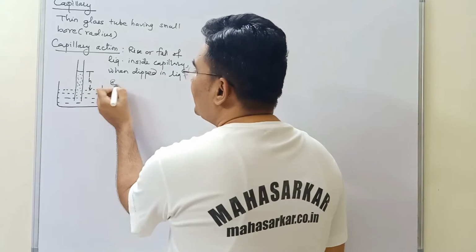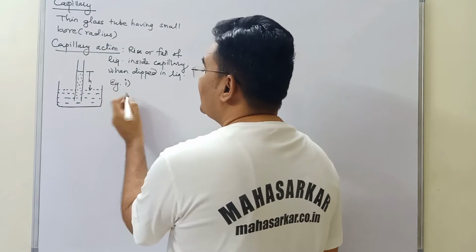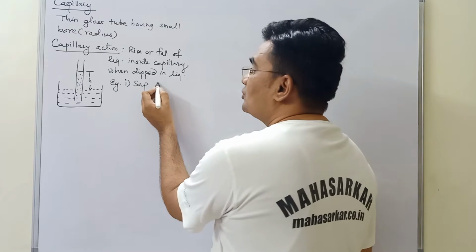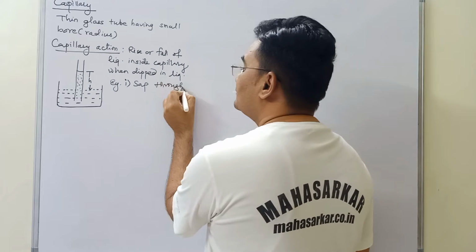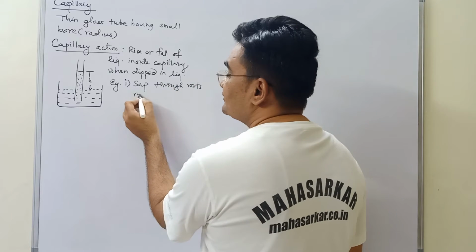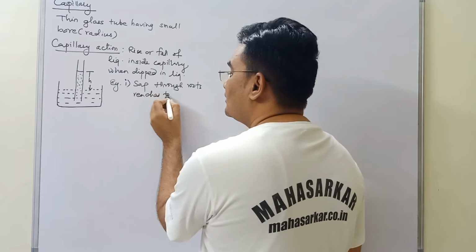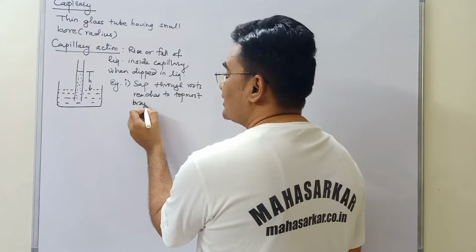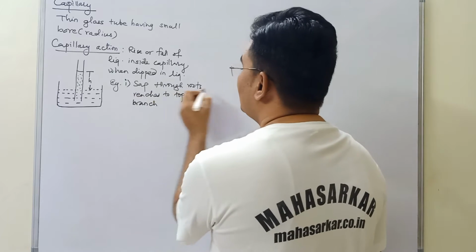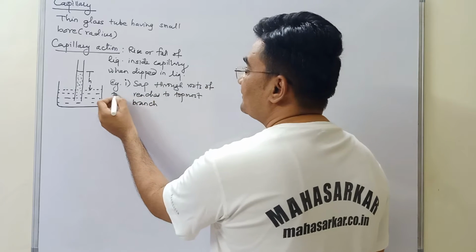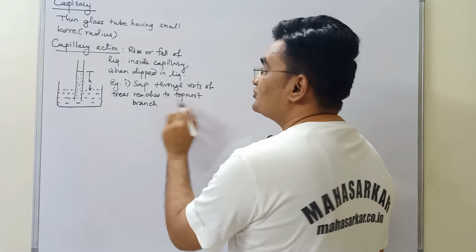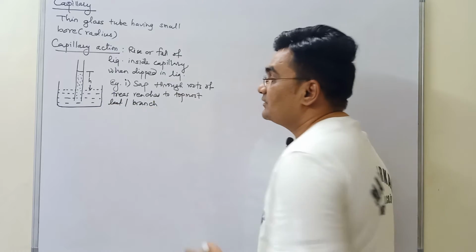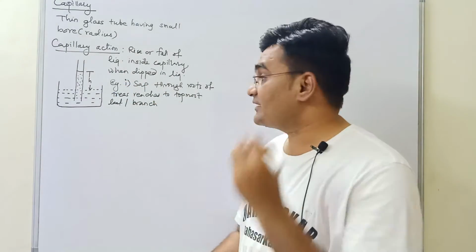In our day-to-day routine, lots of examples are there. Sap through the roots of plants or trees reaches to the topmost branch with the help of this capillary action.